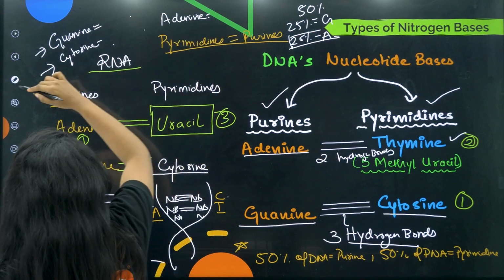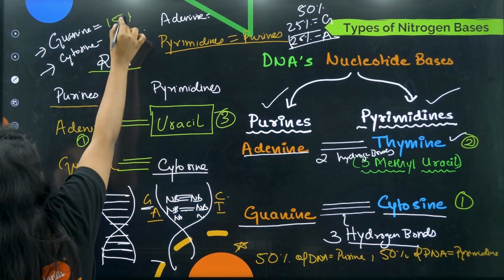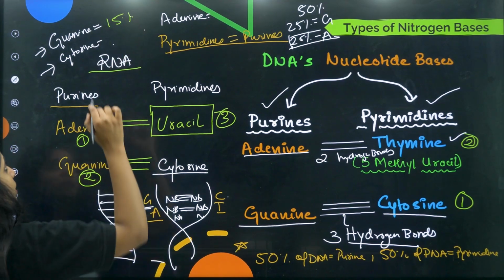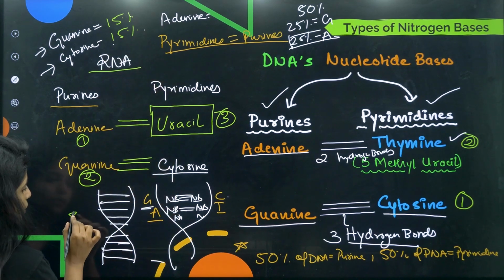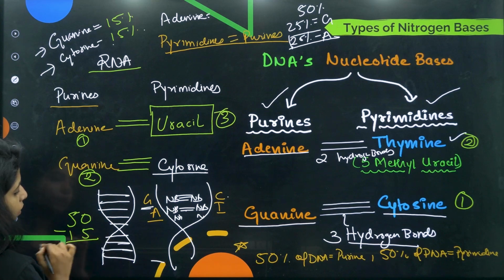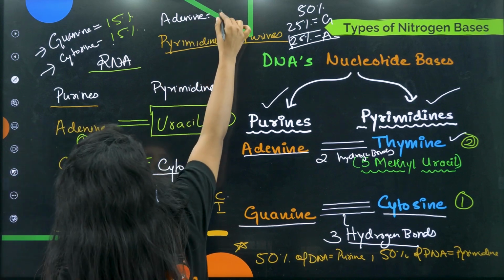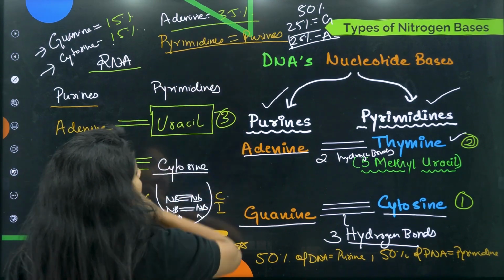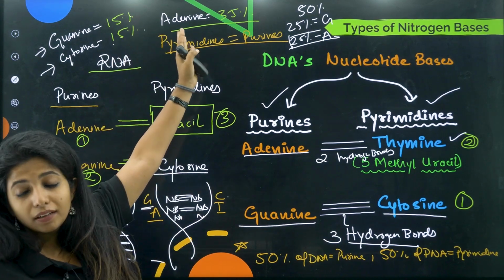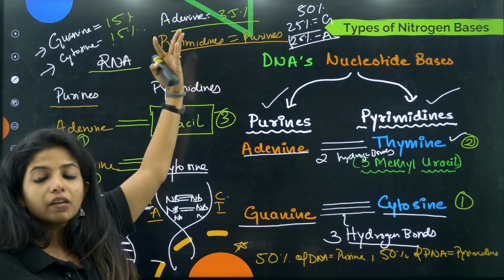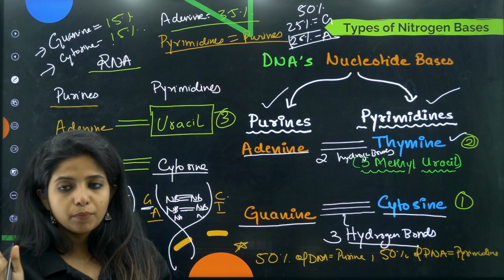Now, if I change the numbers to something else, probably 15, please do not get confused. If I say 15% of the DNA is guanine, then cytosine will similarly also be 15%. But for adenine, this time you have to do 50 minus 15, which is 35. So 35% will be adenine, obviously. And if you are asked about thymine, adenine pairs up with thymine, so that will also be 35%. Okay, cool. This is how you have to solve the questions. It's a very important thing.